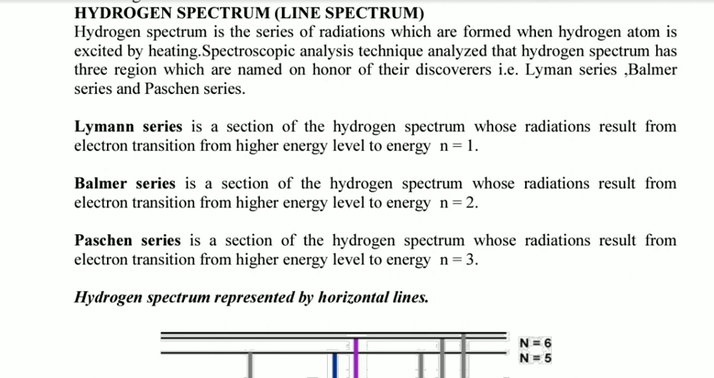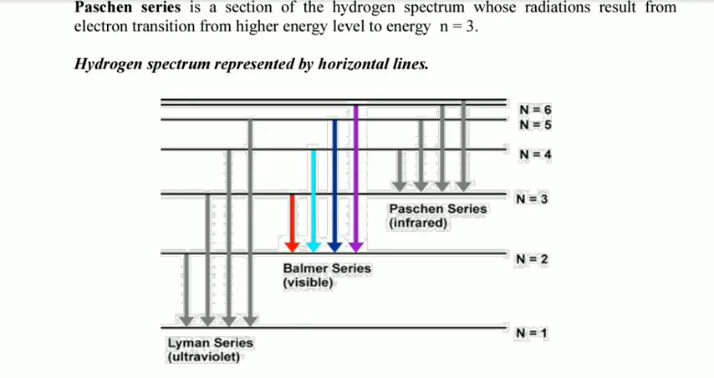Now, Lyman series is the section of hydrogen spectrum whose radiation results from electron transition from a high energy level to energy level 1, the first energy level. So in Lyman series, as you can see in the diagram here, we have N1 below, and then N2, N3, N4, N5, and N6. So in Lyman series, these are ultraviolet.